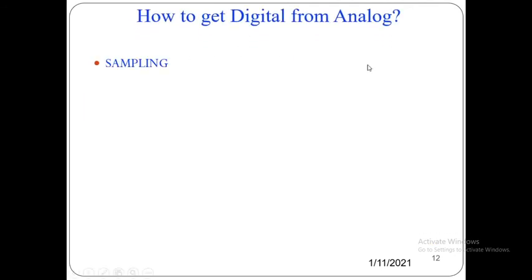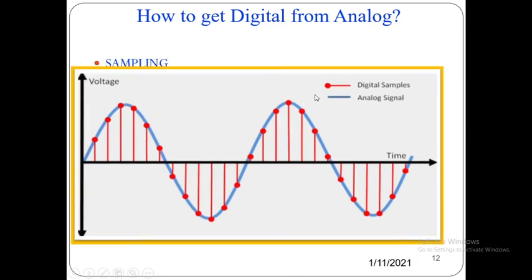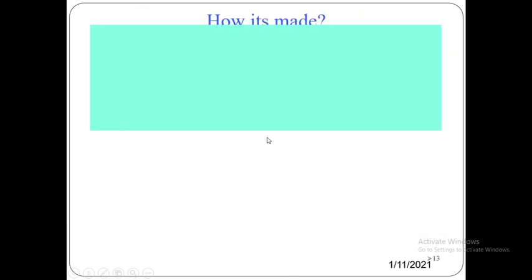So how to get digital from analog? Using sampling. This is the best diagram which explains the sampling, how to get digital from analog.